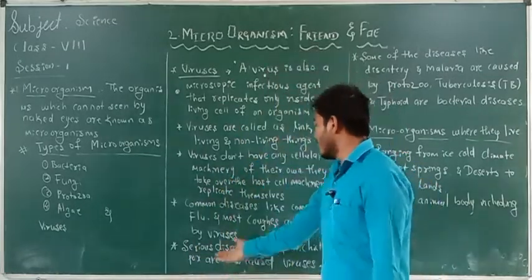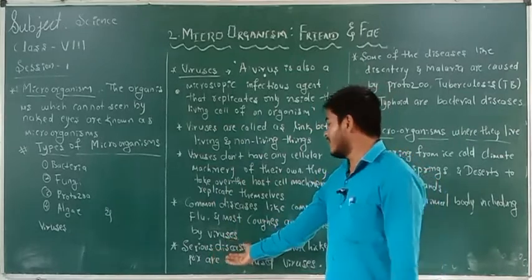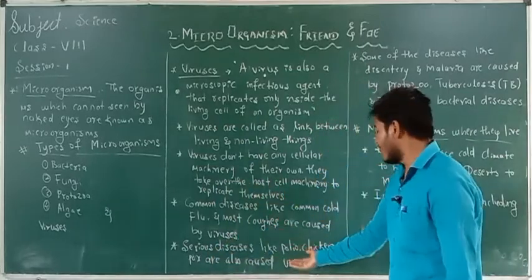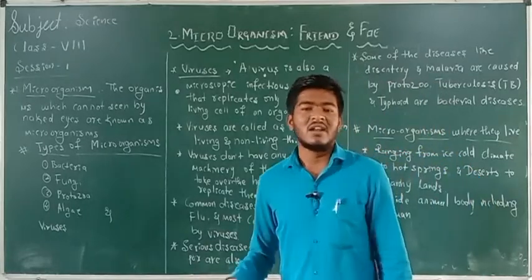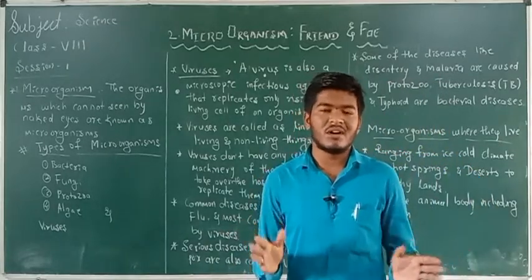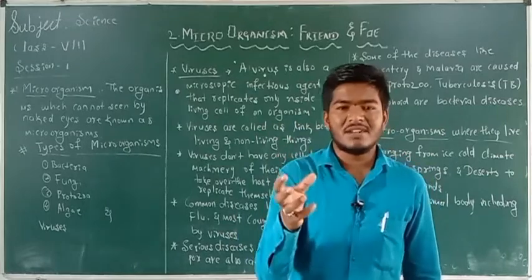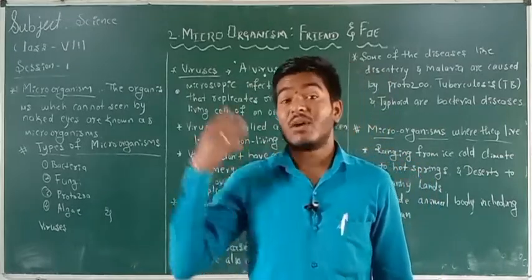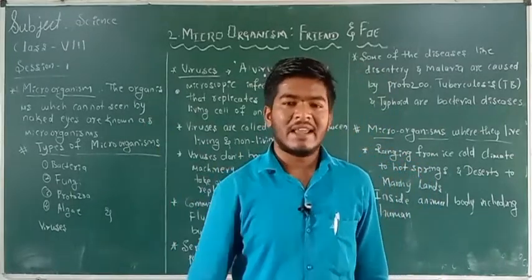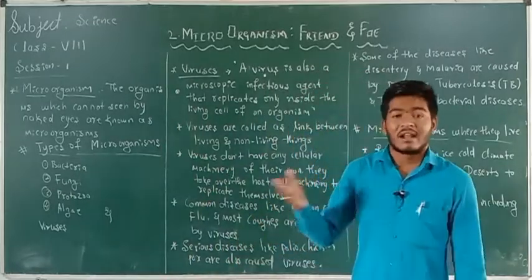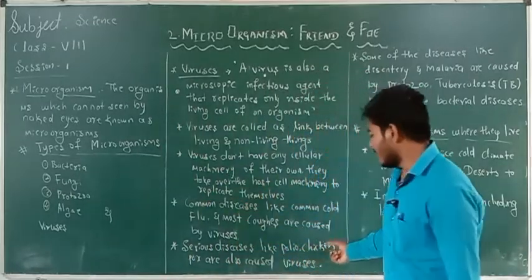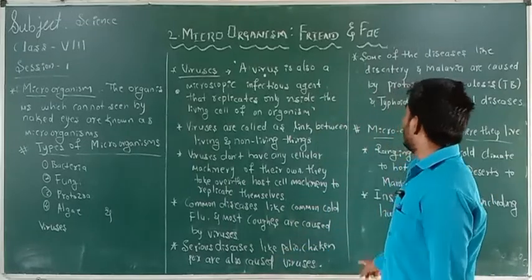In the previous days, very dangerous diseases like polio and chicken pox were common. Nowadays these diseases are not seen as much because they are controlled by vaccination. What vaccination and a vaccine are, we are going to study in the next classes. So serious diseases like corona, polio and chicken pox are caused by viruses.